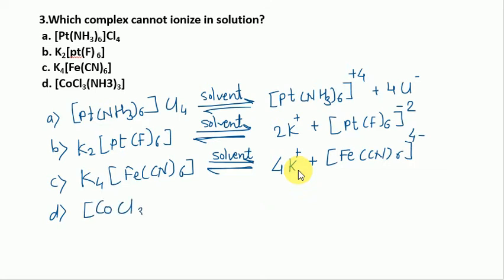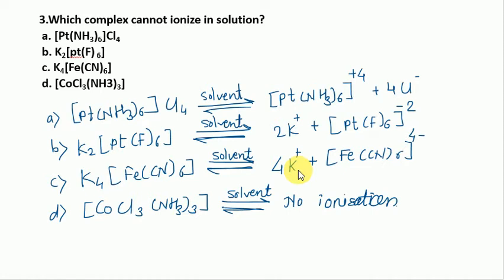To see the last option D, cobalt Cl3 NH3 thrice, square bracket complete. If we dissolve it in the solvent, then no ionization, because there is no counter ion. So the option D, this complex cannot ionize in solution.